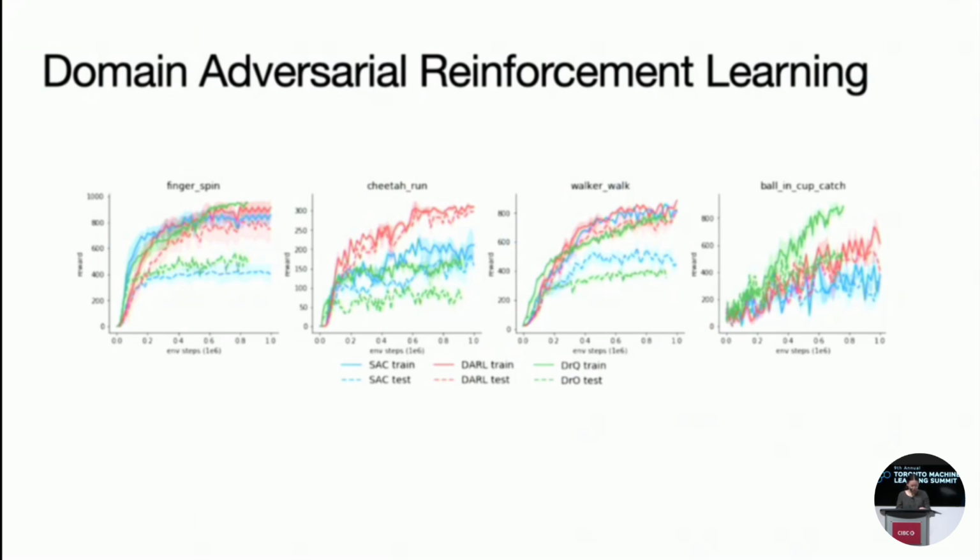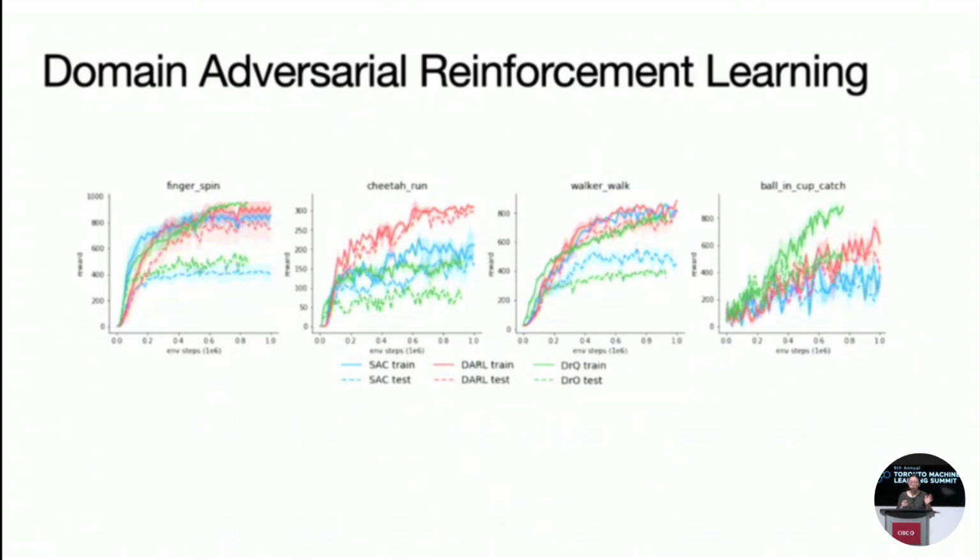So we compare against state-of-the-art RL algorithms such as soft actor critic and DRQ, where the training rewards are in solid lines and the test rewards are in dashed lines. And we see that with the baselines, they really have this big generalization gap between the train rewards and test rewards. Whereas in our methods, we have a much lower generalization gap. And thanks to this better generalization, it outperforms all the baselines on testing tasks. And the domain adversarial module really improves generalization to unseen environments, and in some cases also improves the reward on training environments, as it encourages efficient task representations.